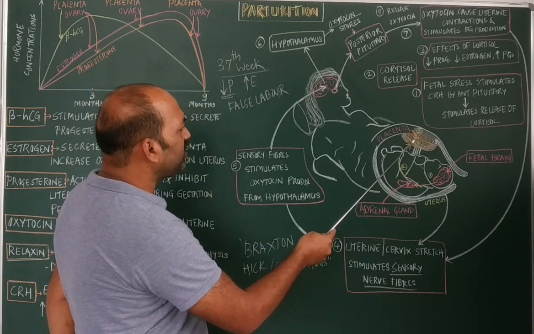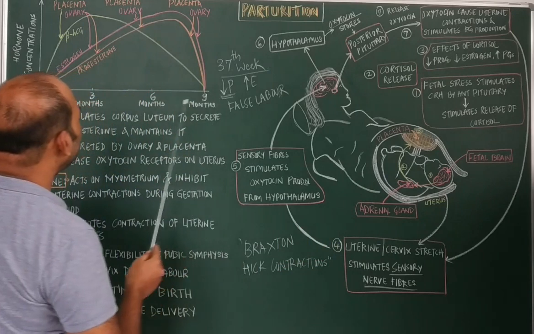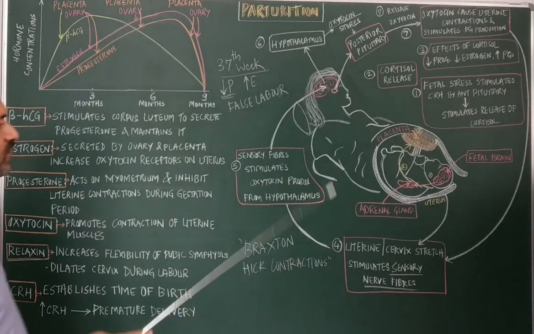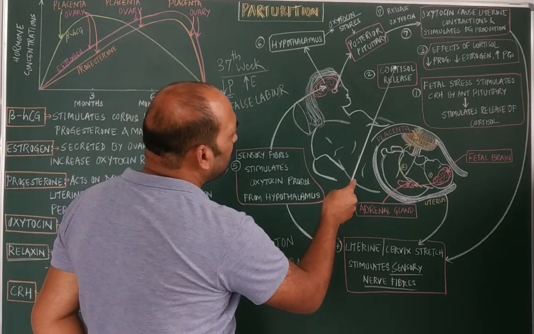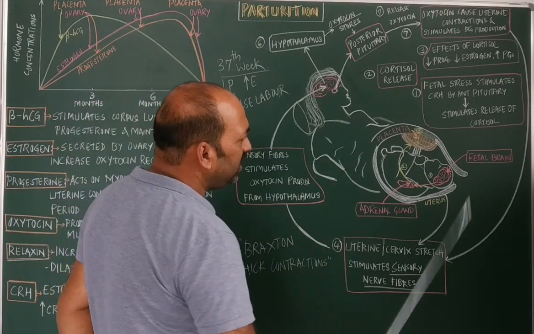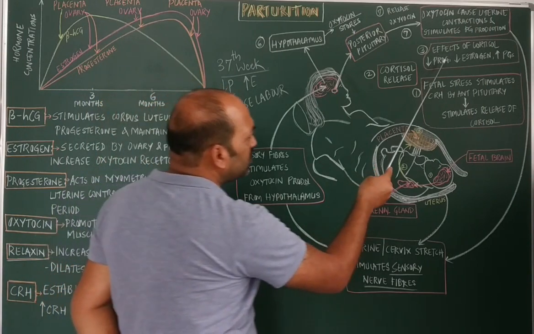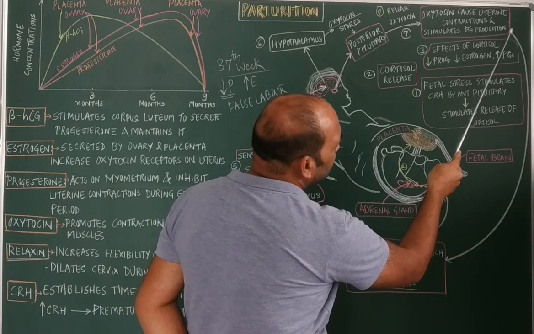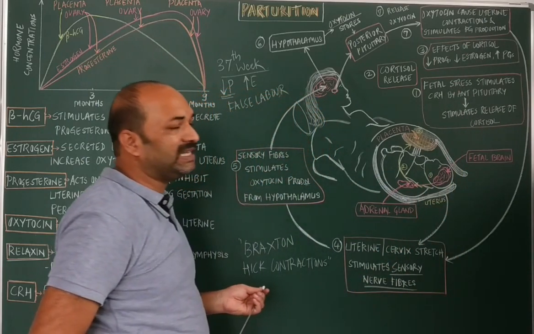So here initially you can see that the placenta is responsible for secretion of estrogen and progesterone. These levels will decrease when there is a release of cortisol from the adrenal gland. So progesterone levels will decrease, estrogen levels will decrease. Then what will increase is the prostaglandins.